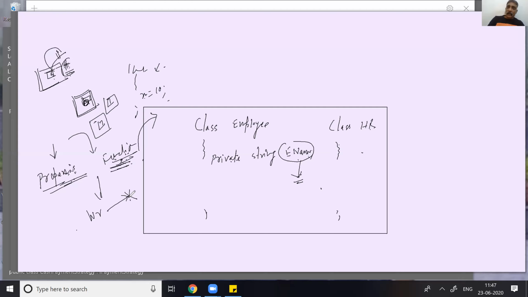I said properties are meant for evaluating the characteristics of an object. It's called behavior. And what about the function? By the function, we can perform the task.